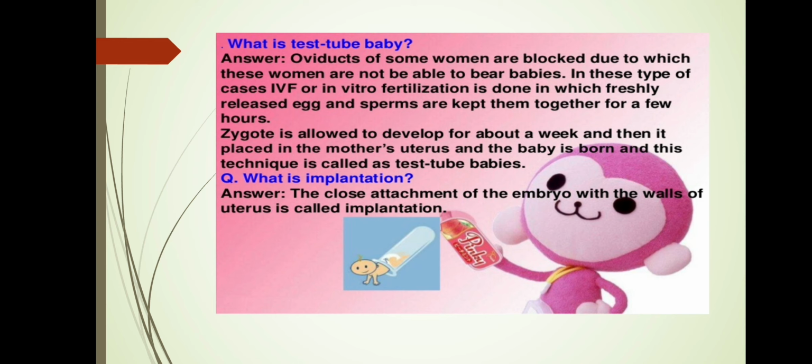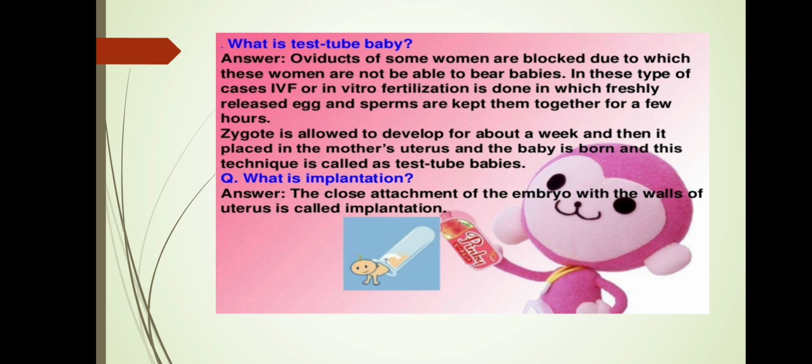The zygote is allowed to develop for about a week, and then it is placed in the mother's uterus. Because the oviducts of this woman are blocked, they cannot form the zygote inside the oviduct naturally, and this is done artificially. Then after the zygote is formed, it is placed inside the mother's uterus and the baby is born. This technique is called test tube babies. What is implantation? The close attachment of the embryo with the walls of the uterus is called implantation. This implantation is done after the zygote is formed.